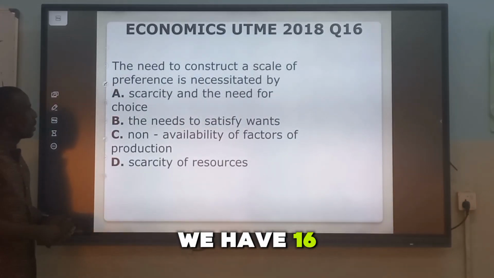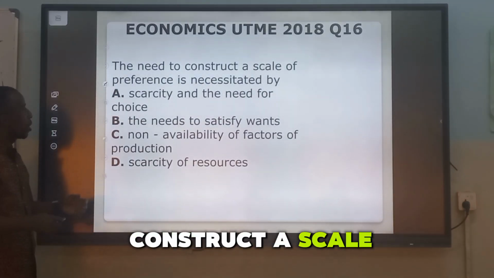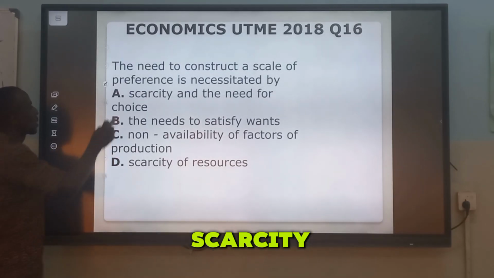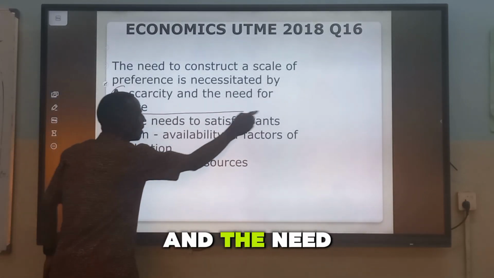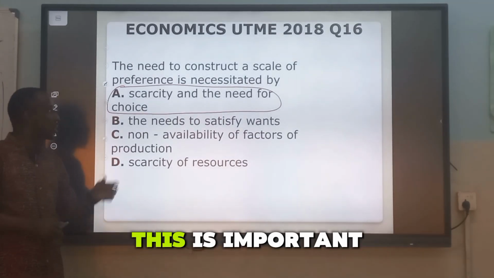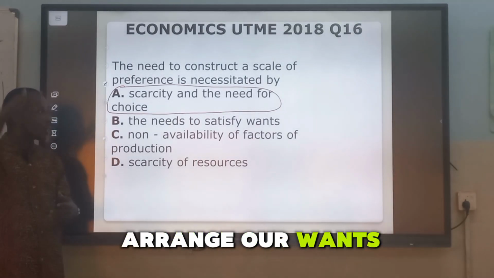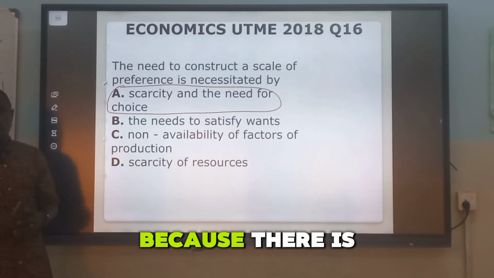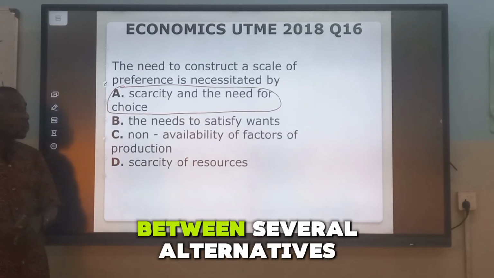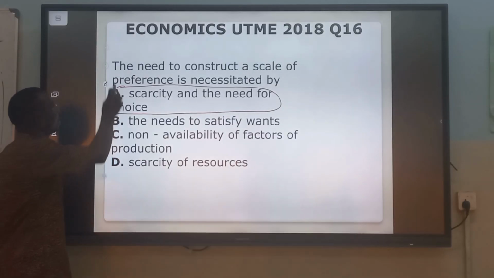We have 16. The need to construct a scale of preference is necessitated by scarcity and the need for choice. Scale of preference becomes very important. It is important for us to arrange our wants in order of priority because there is scarcity of resources and there is need to choose between several alternatives.